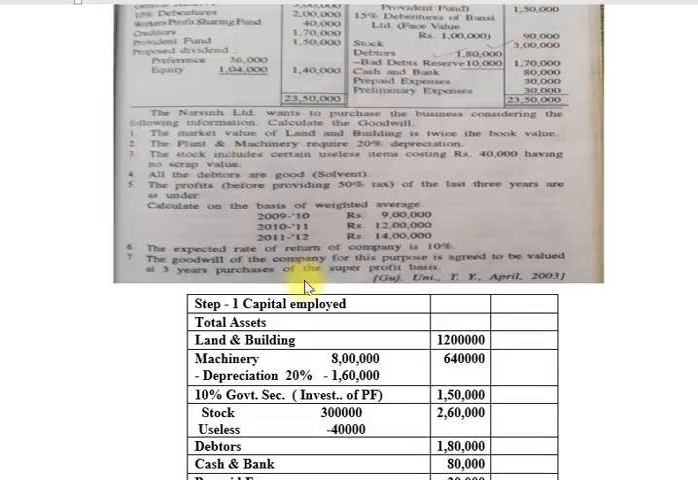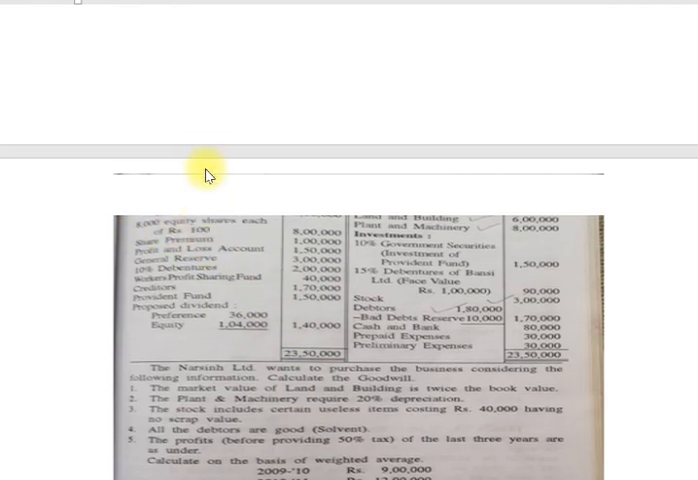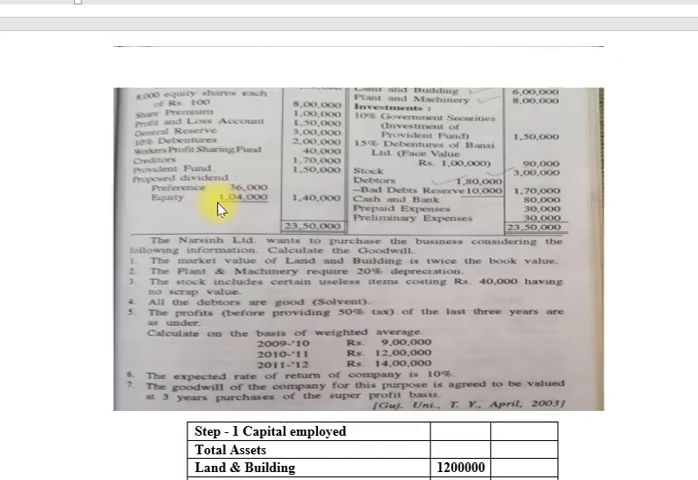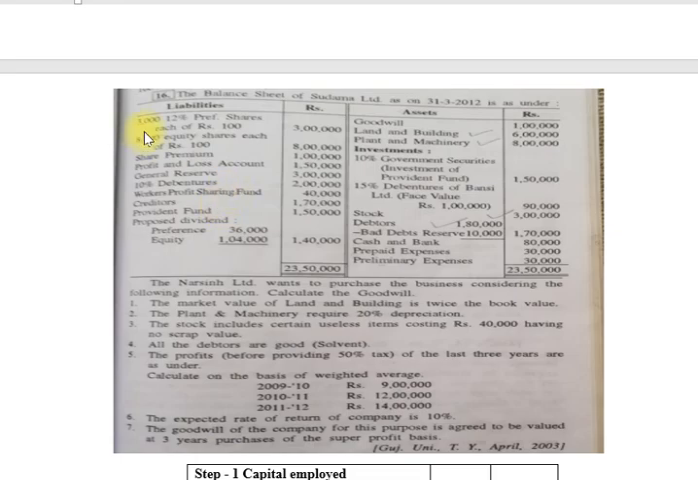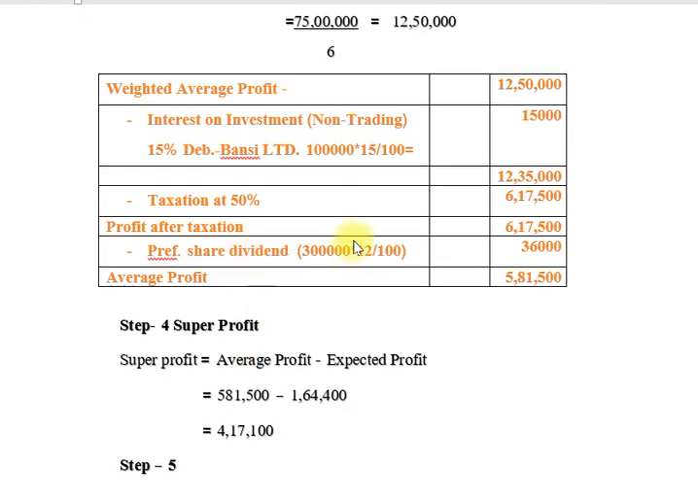So friends, you can see 3,000 equity shares and 12 percent preference shares each of rupees 100, 3 lakhs, that is, 12 percent preference share and the amount is 3 lakhs. So friends, 3 lakhs multiplied by 12 upon 100, that is 36,000. So now the average profit is 5 lakhs 81,500. Step number 4, super profit.